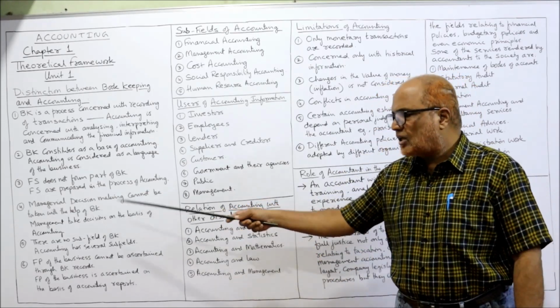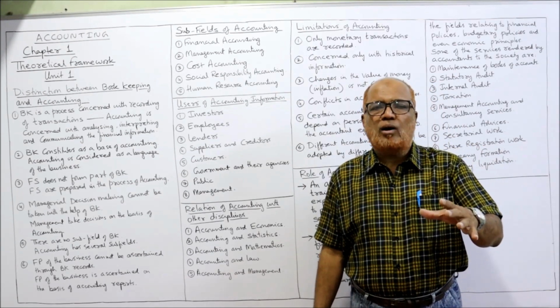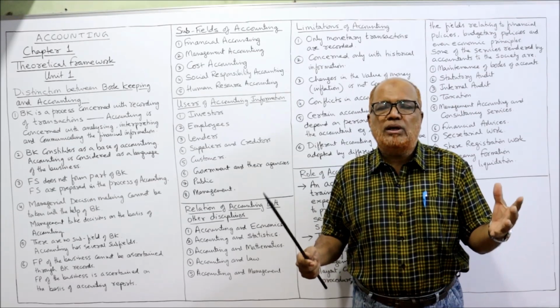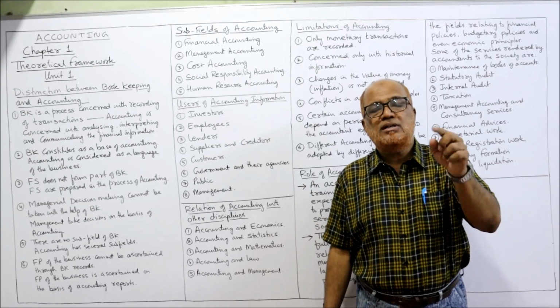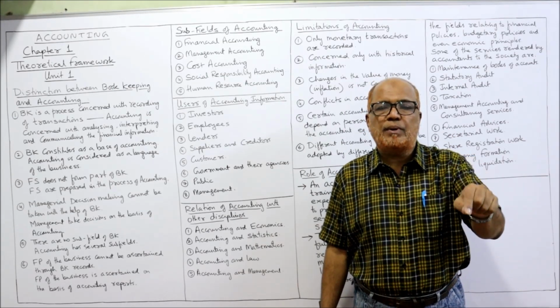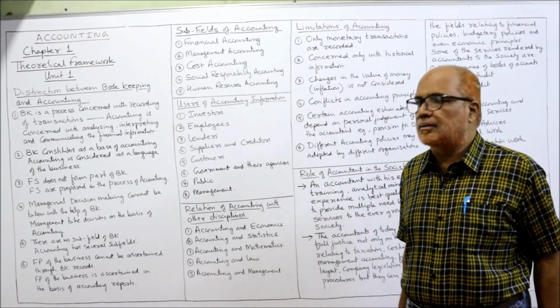The managerial decisions cannot be taken with the help of bookkeeping. Ultimately, this accounting is meant for management. So management cannot take any decision on the basis of bookkeeping. Management can take the decision on the reports prepared by accounting. So accounting is a very wide term.